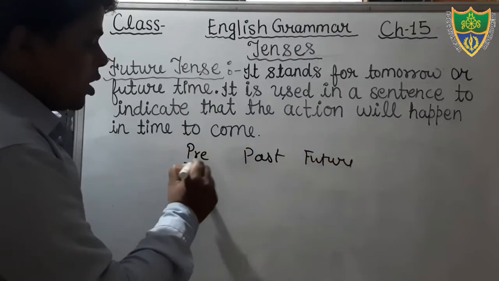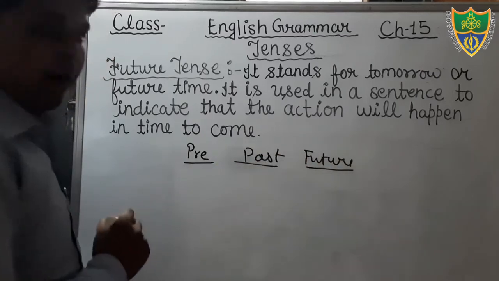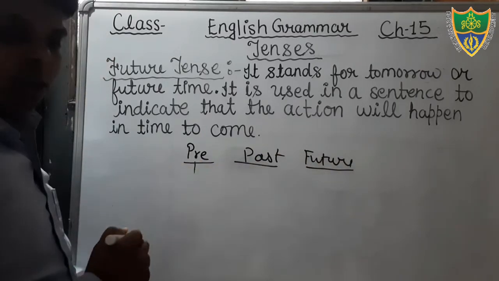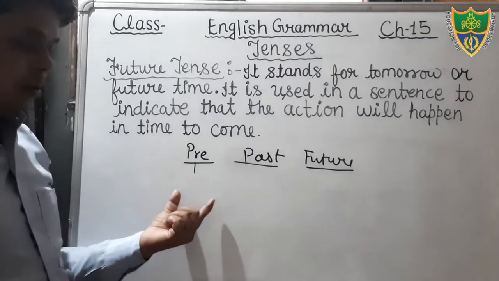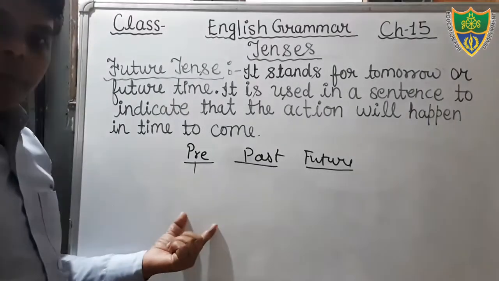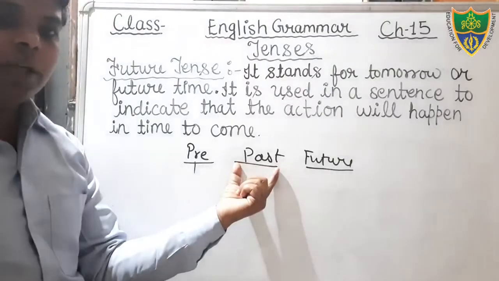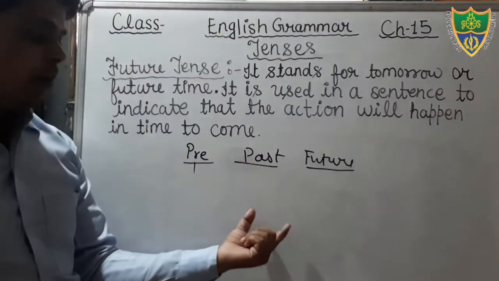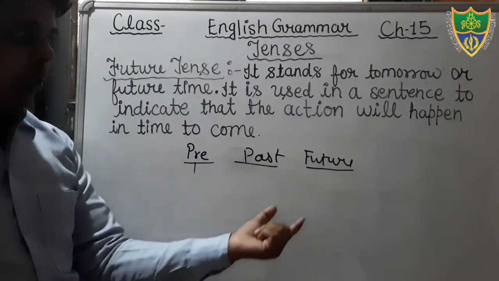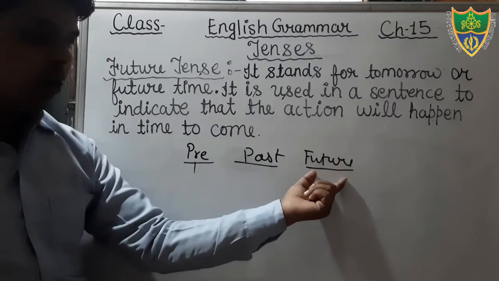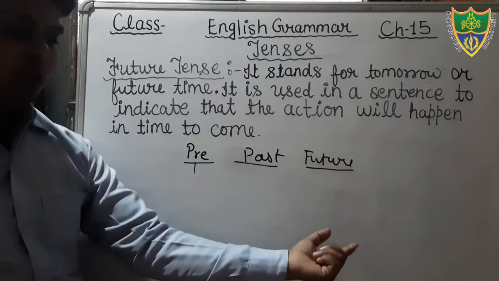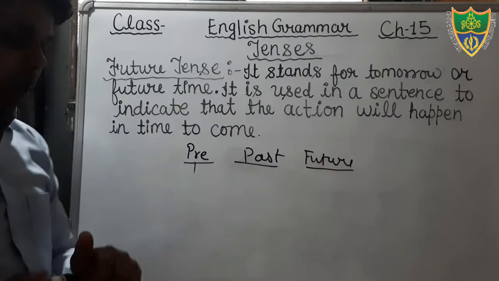And these three are divided into four subkinds: simple present, present continuous, present perfect, present perfect continuous tense. In the same way, past indefinite, past continuous, past perfect, past perfect continuous. In the same way, future indefinite, future continuous, future perfect, and future perfect continuous tense.